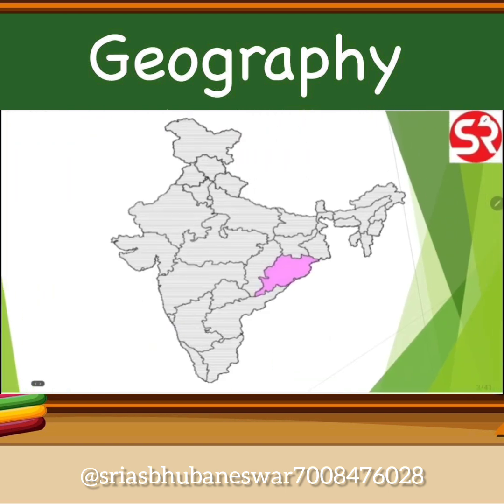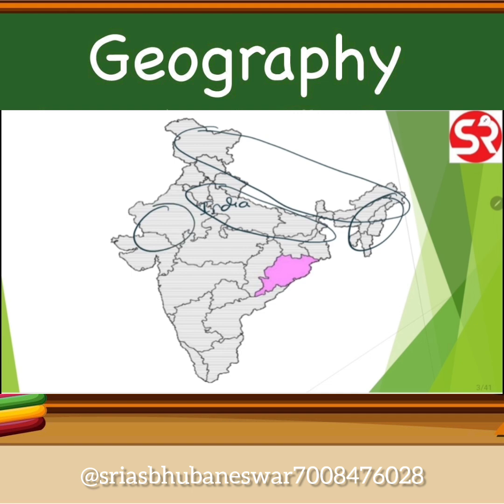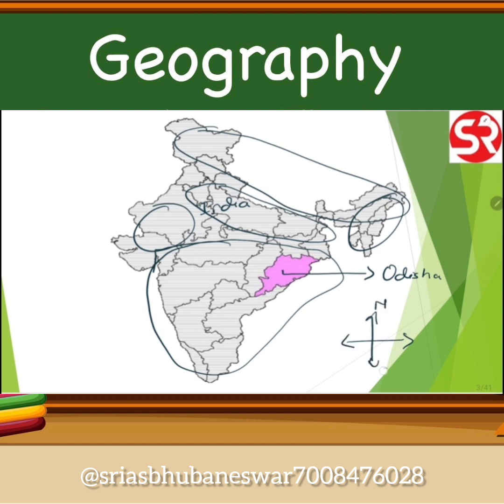So here we can see the map of India. This is India and this is the northern plains. These parts include the Himalayas and the eastern hills, Purbanchal hills. This is the Thar desert and this whole part is peninsular India. So the state of Odisha will be to the east of the peninsula, right? We know the top part is north, the bottom is south, the right side is east and the left side is west. So Odisha is to the east of the peninsular India. You can even say that Odisha is to the east of India. That won't be wrong also.